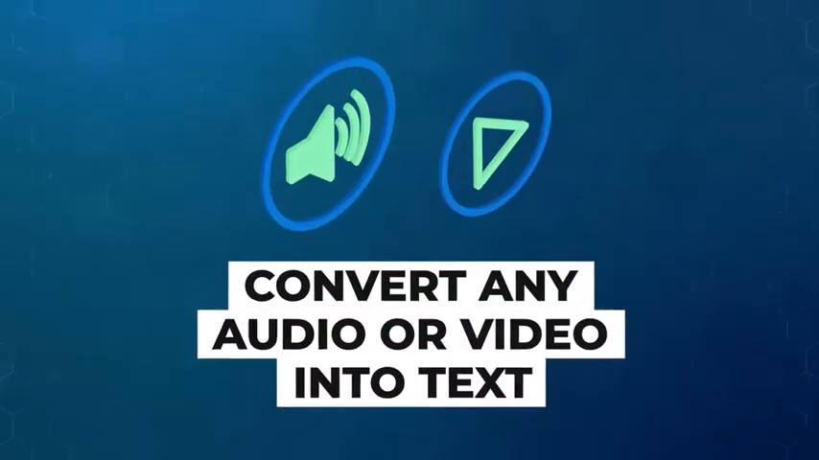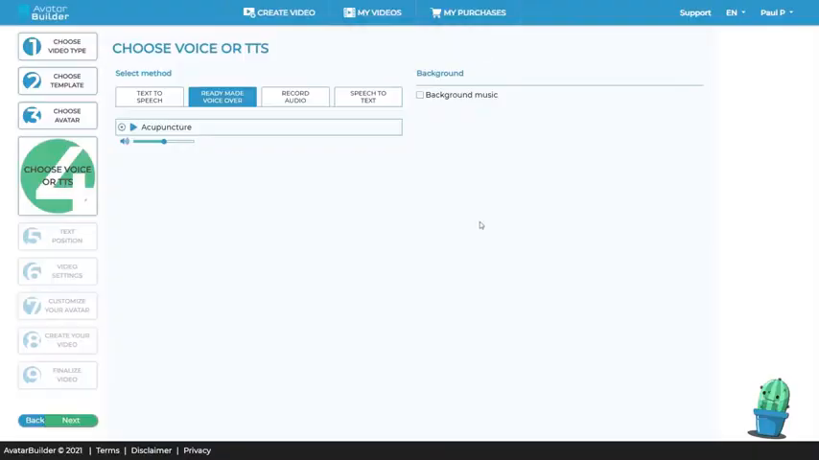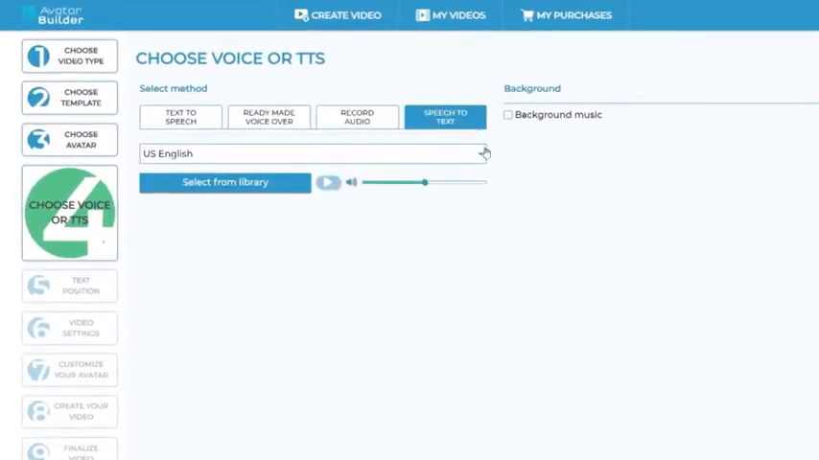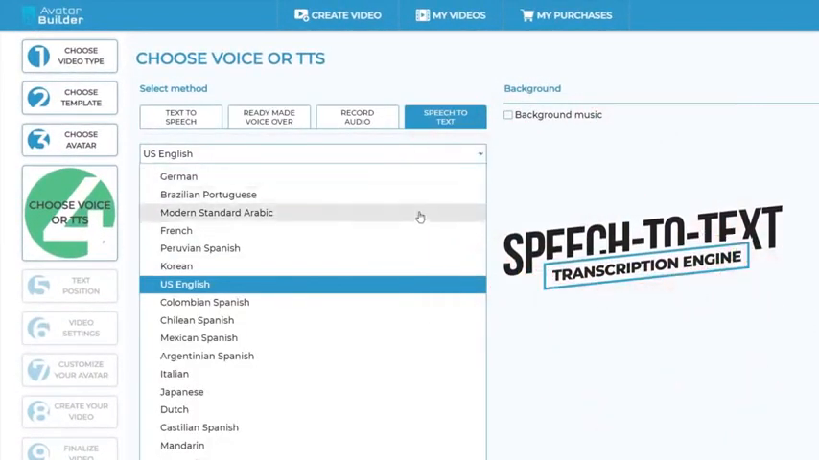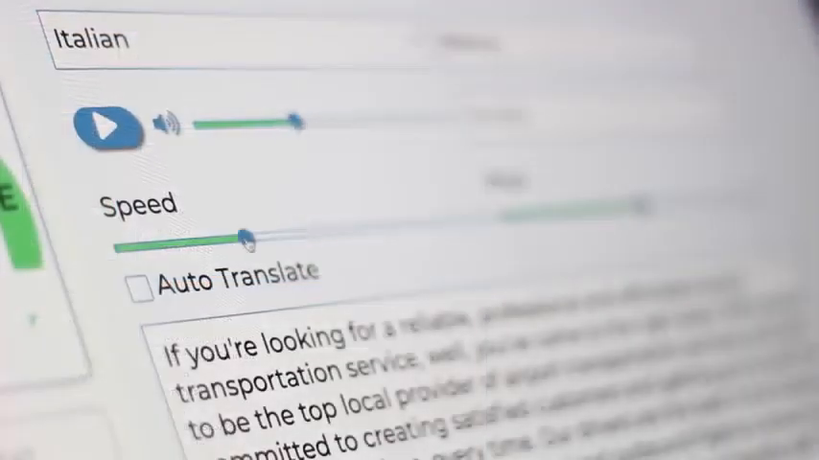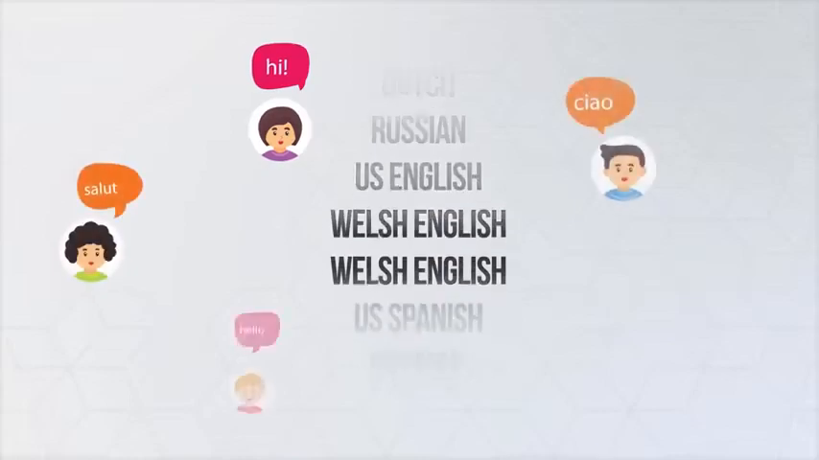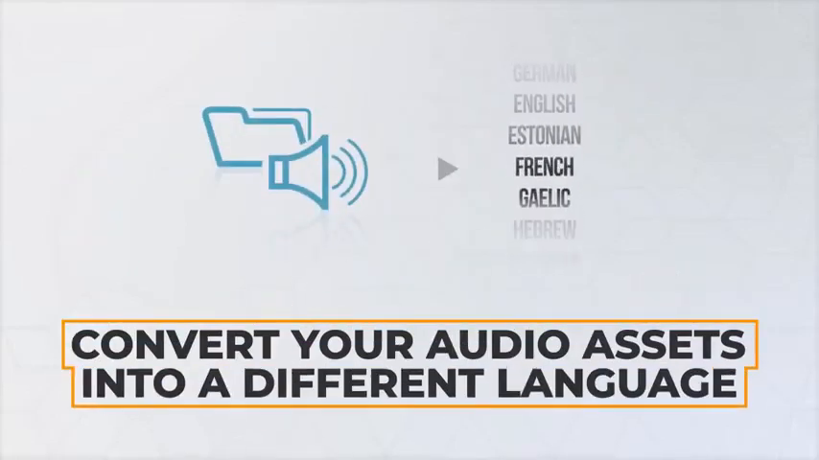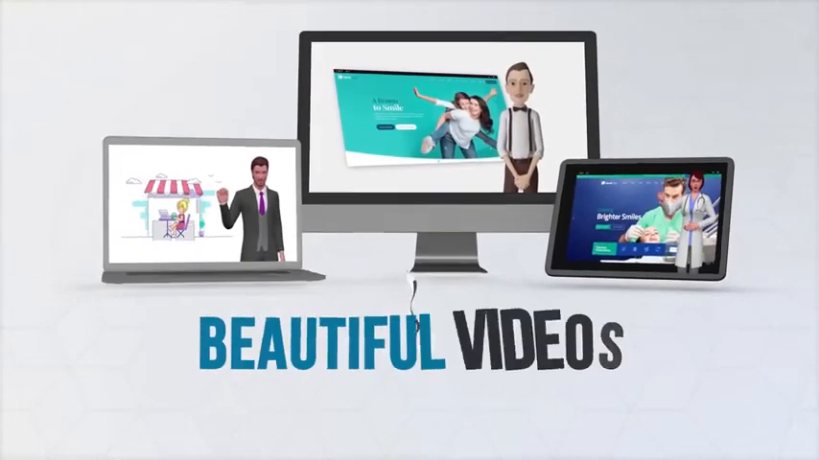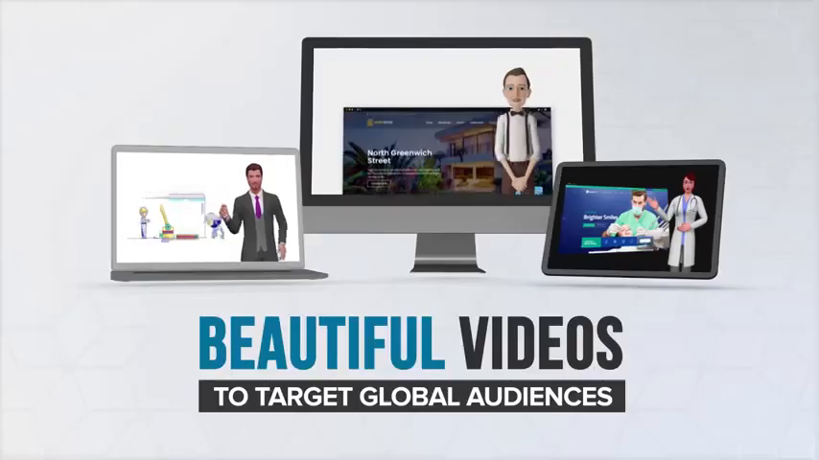Convert any audio or video into text and translate it into any language with our powerful instantaneous speech-to-text transcription engine, and there's a lot more. Avatar Builder also gives you all the multilingual capabilities to convert your existing voice and audio assets into a different language and build beautiful videos to target global audiences.